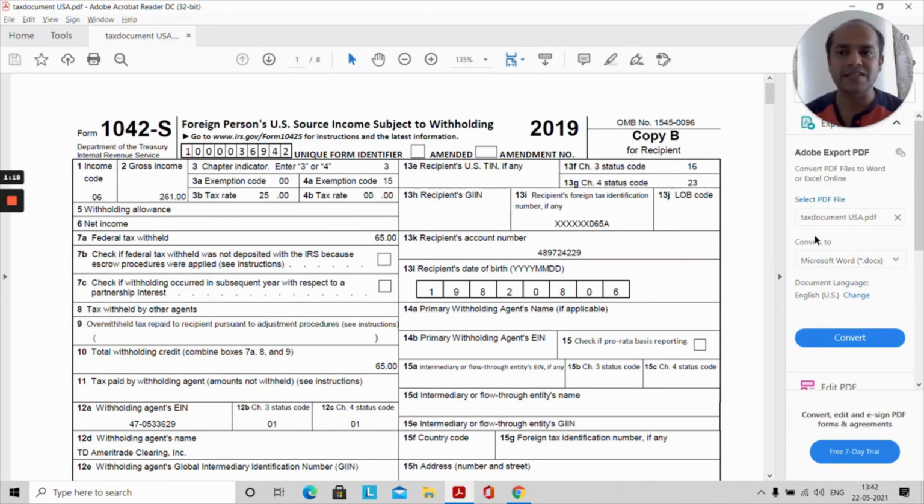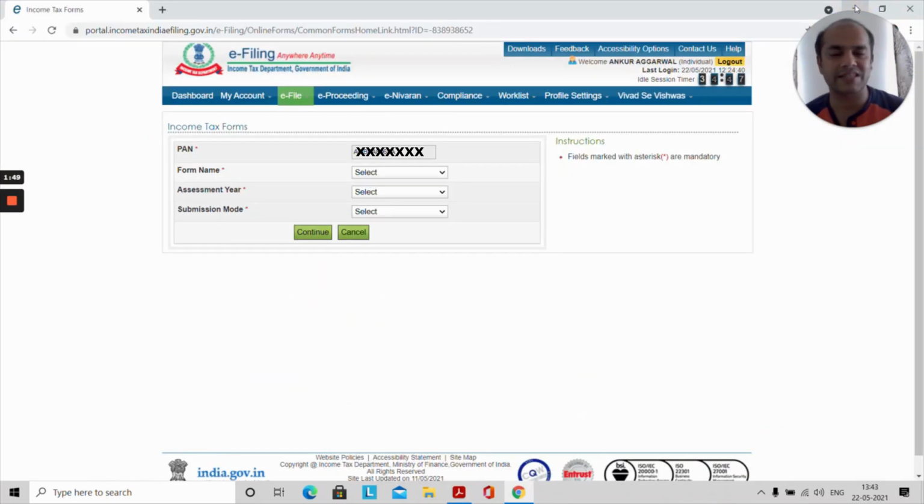Okay, this is my 1042S. This is a couple of years old form, but essentially what it talks about is that one of my business associates has deducted, like the TDS in India, he has withheld a certain amount, certain remittance, and he has paid US income tax for me. Now, India and the US have signed a double income taxation treaty. So I can benefit from it.